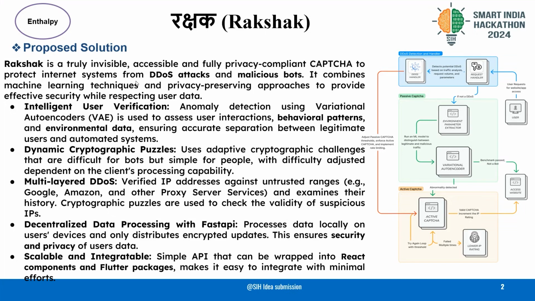The active captcha will consist of a try again loop with a threshold. If there are multiple failed attempts, we lower the IP rating and do not allow website access. Else, we allow the user to access the website. In case of a DDoS attack, the DDoS handler will increment the threshold for the passive captcha, enforce the active captcha, and it will also implement rate limiting. We will provide a simple API that can be wrapped into React components and Flutter packages, making it easy to integrate with UIDAI's website. So now let's dive deeper into our solution.